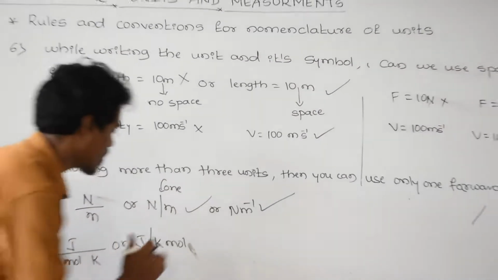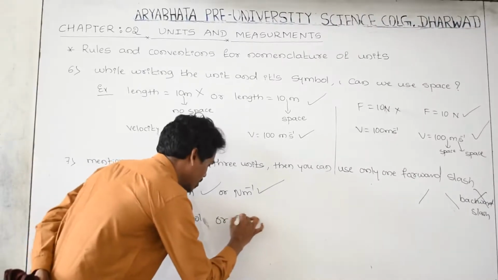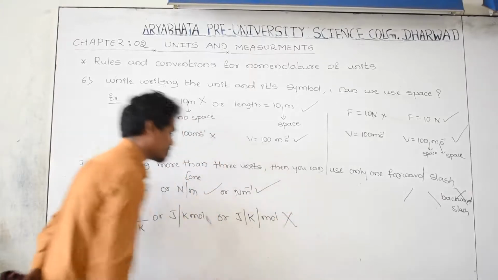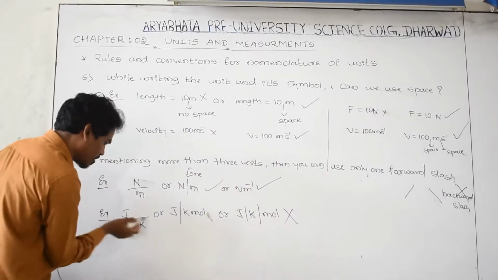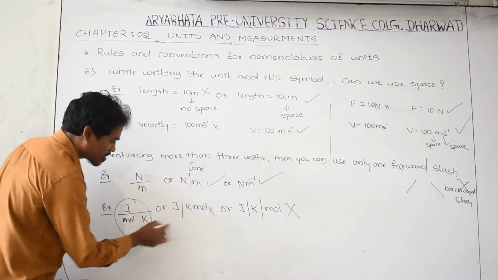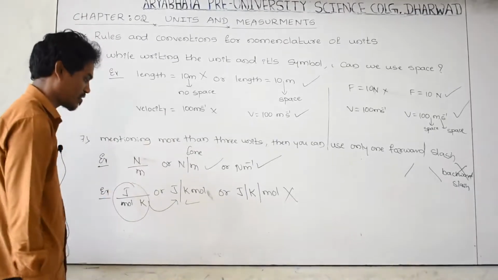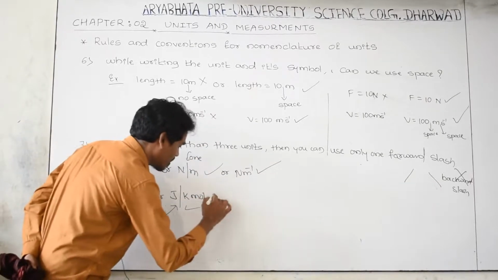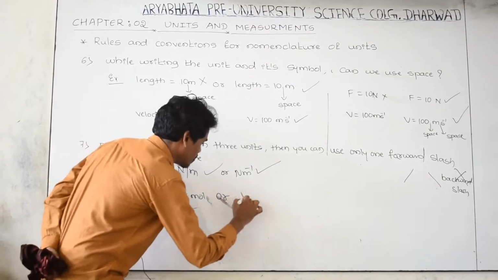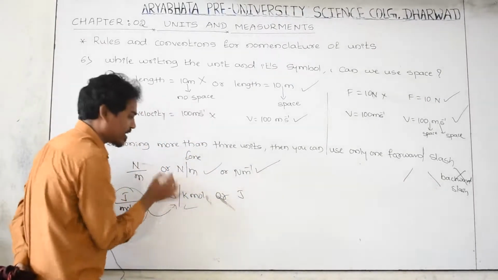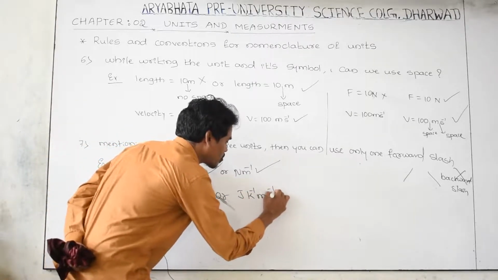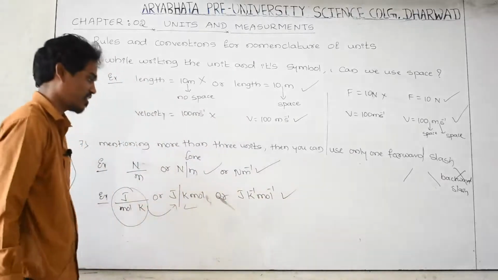But sometimes you are writing Joule per Kelvin per mole in this form. This is wrong. Or else we can write this one as Joule. If you take K on numerator, K becomes -1, mole also becomes -1. Yes, this is also right.